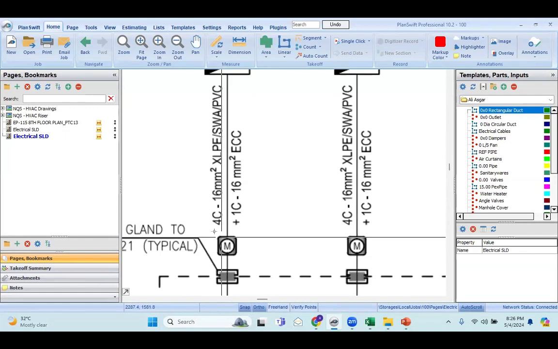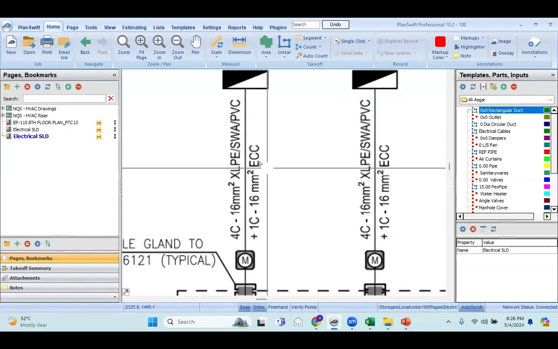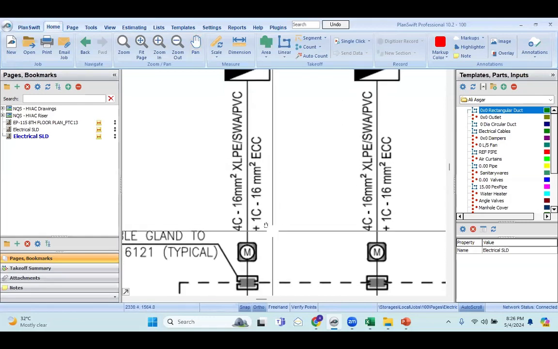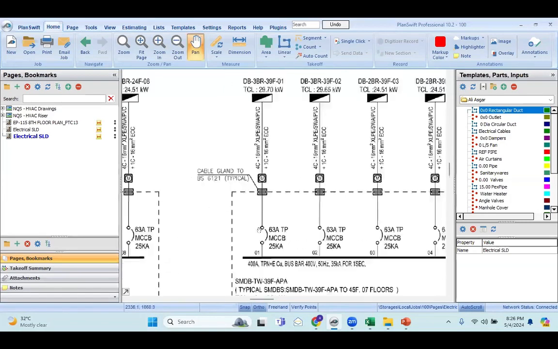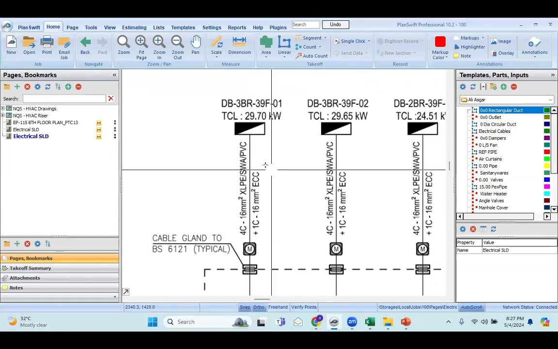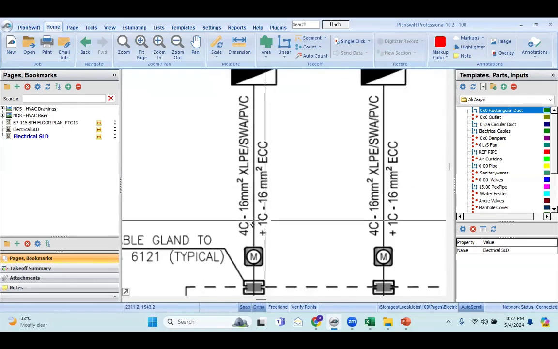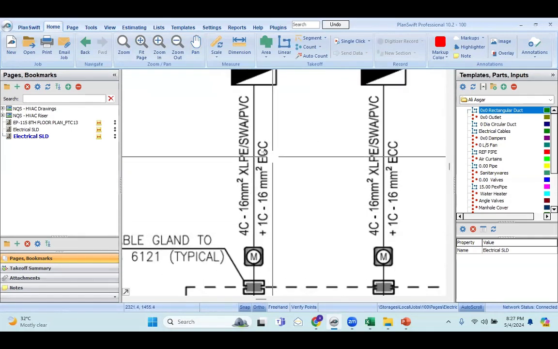It can be 3 core, it can be 4 core also, and there will be different sizes also. This is 16 mm and this is 16 mm. So that means from the SMDB there will be two cables going, one for power supply and one for earthing. These two cables go inside each DB. So we got the sizes: 4 core 16 mm and single core 16 mm.